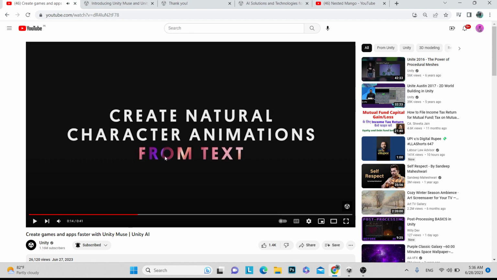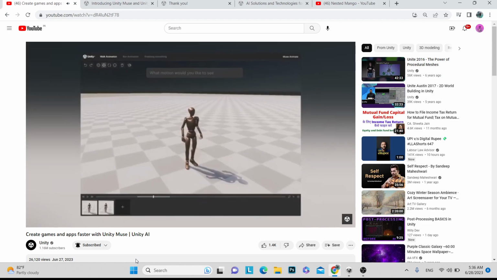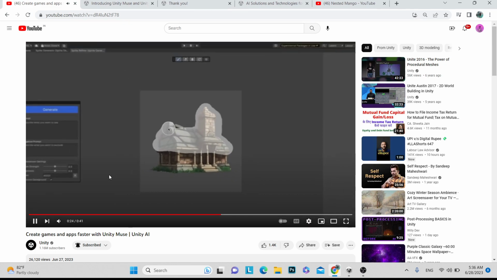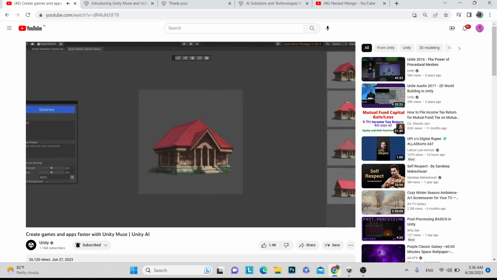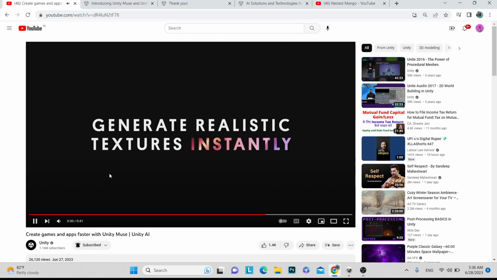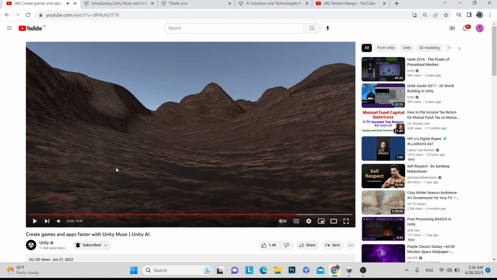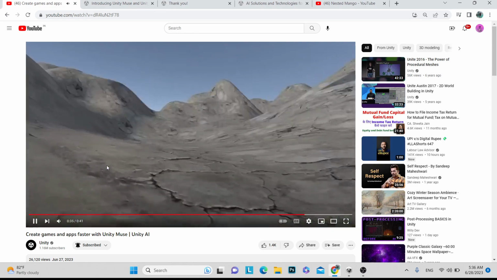Okay, so now you can also animate your character by using simple text, like you can see. Ooh, cool. You can create 2D sprites quickly. Here you can see this was the graph, and they just entered some data, which was a keyword, and then they are able to generate realistic textures. Okay, and after that they also released one more video, that is this one.